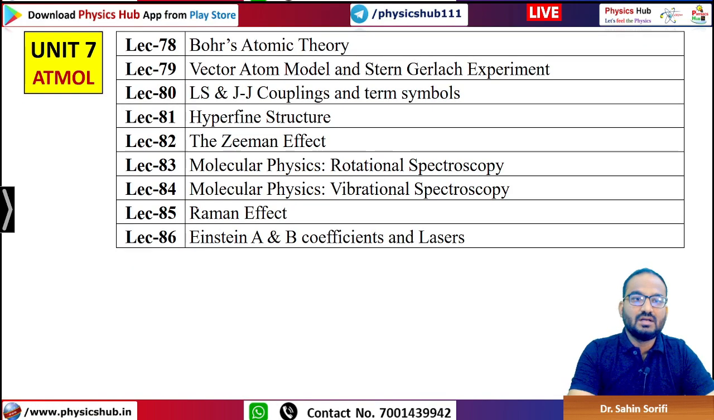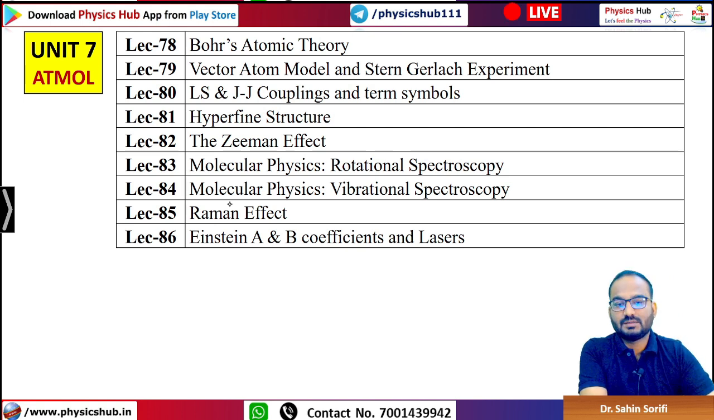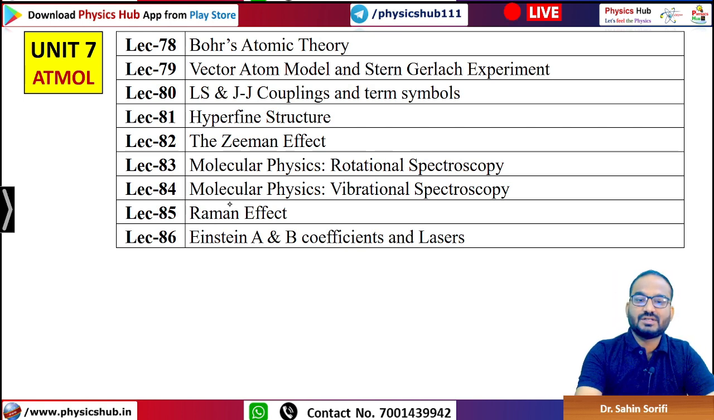Then we have unit 7, atomic and molecular physics: Bohr atomic theory, vector atom model, Stern-Gerlach experiment, LS and JJ coupling, term symbols, hyperfine structure, Zeeman effect. So it will include normal Zeeman effect, anomalous Zeeman effect, and Paschen-Back effect. Molecular physics, rotational spectroscopy, vibrational spectroscopy, and Raman effect, Einstein A and B coefficients, and lasers.